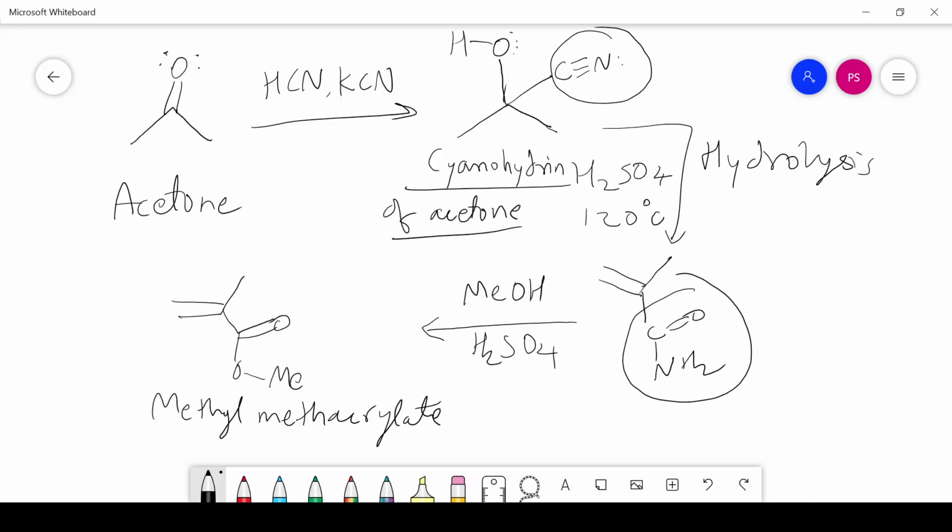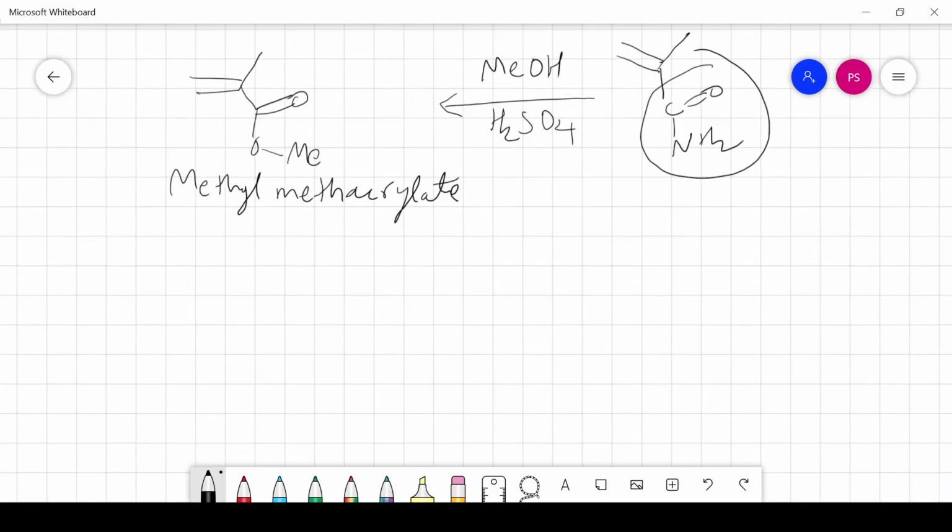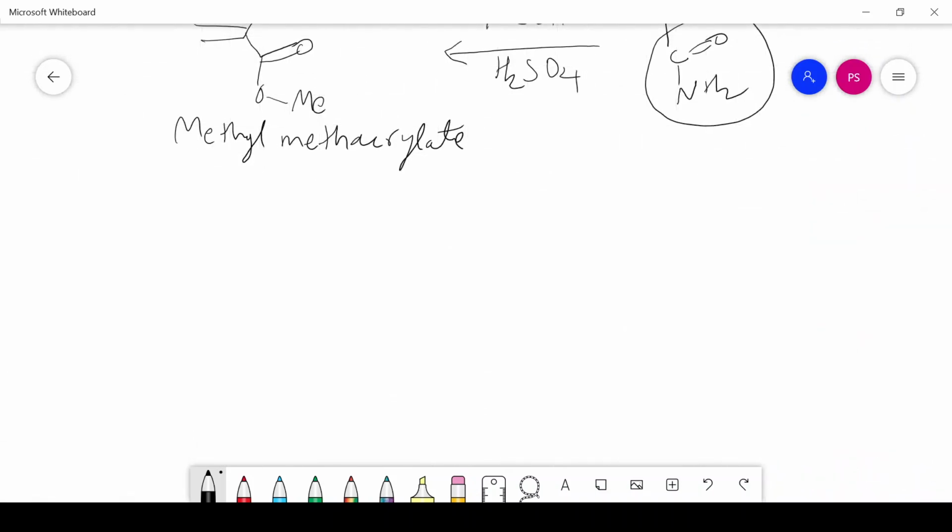Now polymethyl methacrylate can be prepared from this methyl methacrylate. So we can start here with CO OCH3, n times, polymerization.